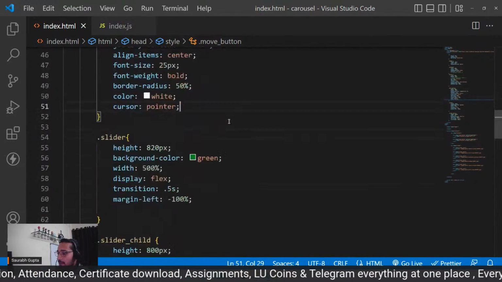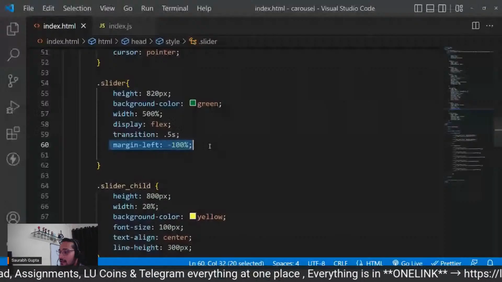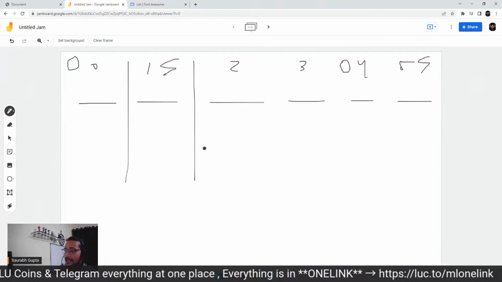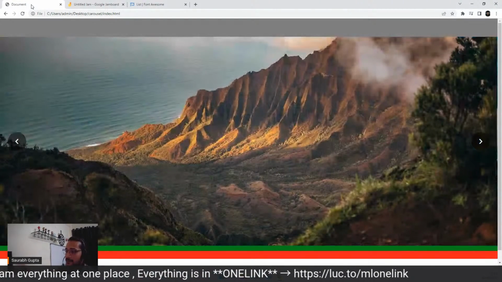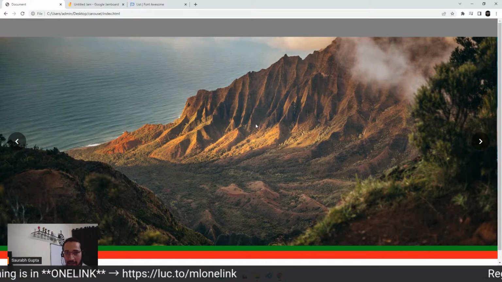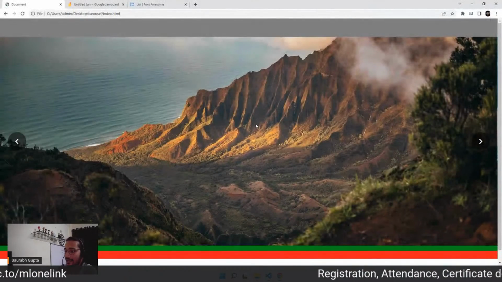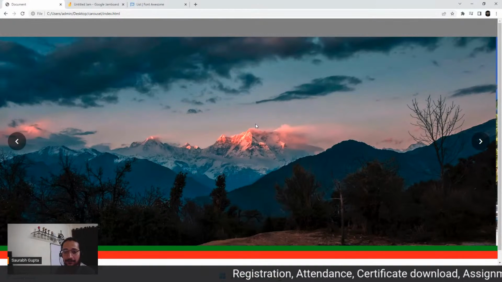See, Suraj, initially my margin left is by default minus 100%. If I don't do it, technically this is my first image, this one, the mountain. But initially I do margin left minus 100, that's why I cannot see this. I can see the next one.